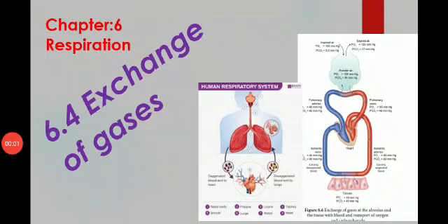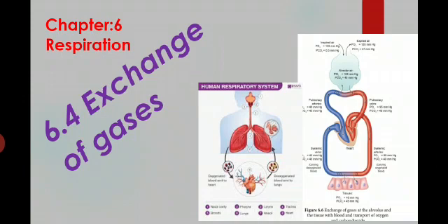Good morning, students. We are learning in the same chapter 6, Respiration, 6.4 Exchange of Gases. Already you know the gases exchanged between the atmosphere and the lungs, blood to cells, and back the same way, that is inspiration and expiration. We already discussed the mechanism of respiration.